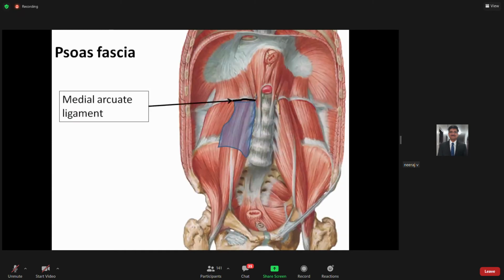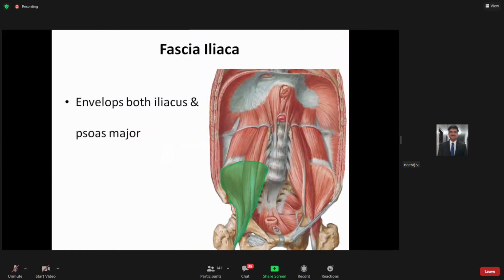In this picture, the arrow shows the medial arcuate ligament. This medial arcuate ligament is nothing but the thickened uppermost part of the facial sheath which covers your psoas muscle, or the psoas fascia. It is also termed the medial lumbocostal arch.